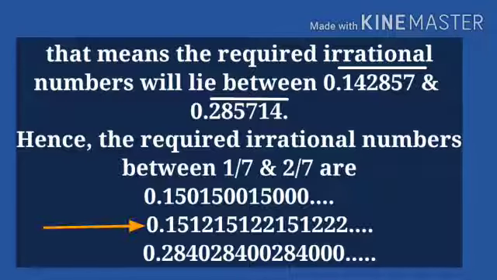Hence, the required irrational numbers between 1/7 and 2/7 can be 0.150150015000 and so on, and 0.15112215112221 and so on, and 0.2840284002840 and so on. Dear students, you can see here that there is no repeating block of digits as they are irrational numbers.